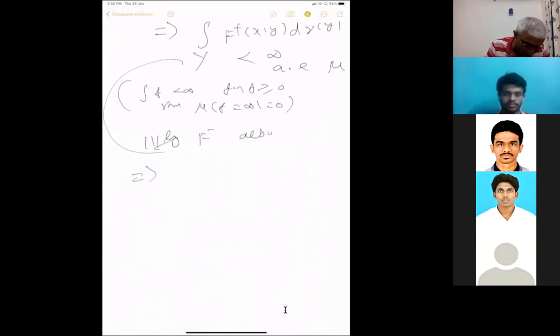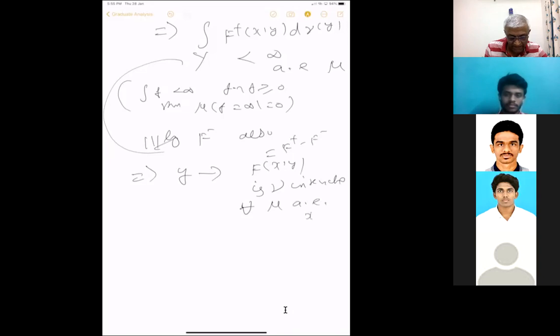So this implies that the function y going to f of (x, y), which is equal to f plus minus f minus, whose mod, if you take f plus plus f minus, is nu integrable for mu almost everywhere x.